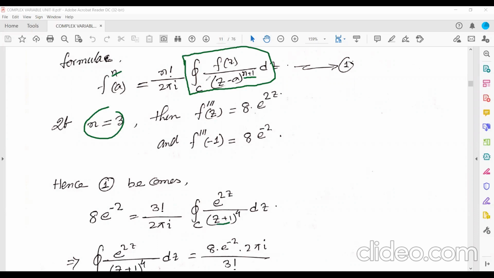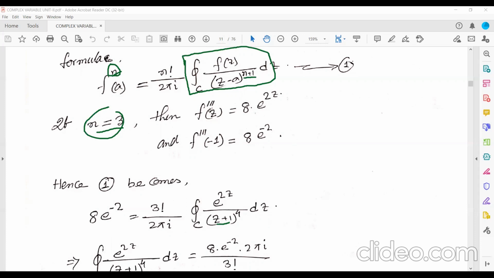Power 4 is there, so if n plus 1 is equal to 4, then n equals 3. That's why we substituted here n equal to 3, and that's why we found the third order derivative. So just substituting here, factorial 3.